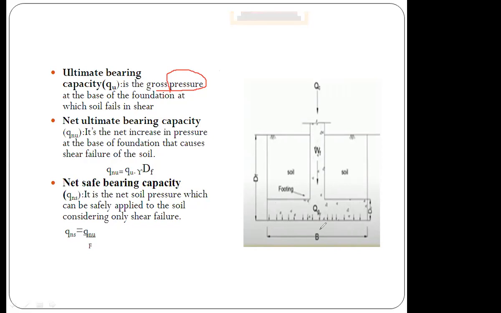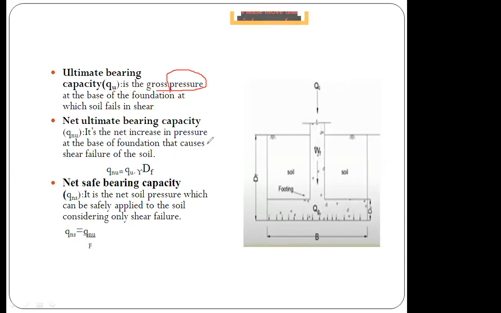At the base of the foundation the soil may shear. So that type of pressure is called ultimate bearing capacity, and this pressure is gross pressure. Gross pressure at the base of the foundation is called ultimate bearing capacity. The ultimate bearing capacity is represented with the letter Qu.